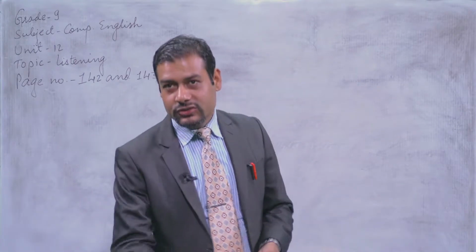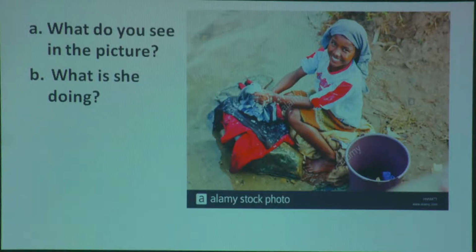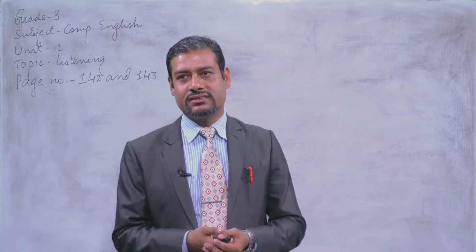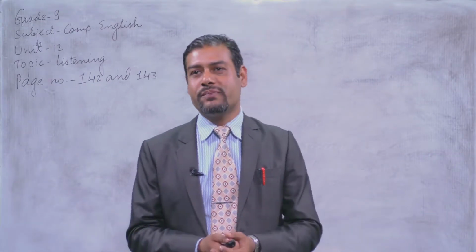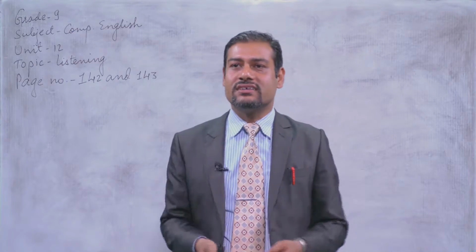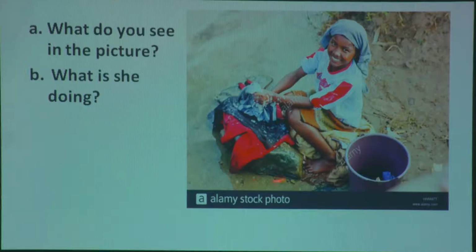Okay. So you can see the second question. What is she doing there? See, we have already discussed that she is washing her clothes. She seems to be very happy and she is washing clothes there. You can see there is a stone, and on the stone she is washing her clothes. Moreover, she does not even have a tub. Still, she seems to be very happy.